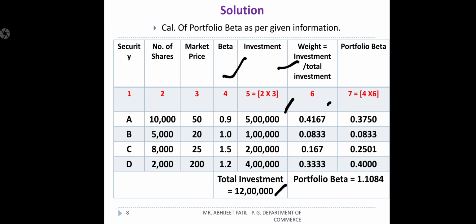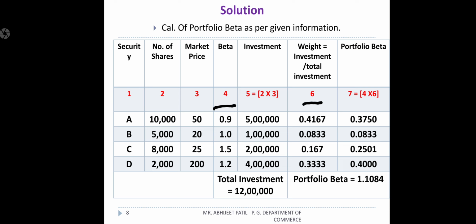So how to find out the portfolio beta: column number 7 is equal to column number 4 into column number 6. Whatever values we have calculated, that is column number 4 multiplied with column number 6. So 0.9 into 0.4167 we get 0.3750. Same way, next 1 into 0.0833, then 1.5 into 0.167, and 1.2 into 0.333, you will get 0.444.